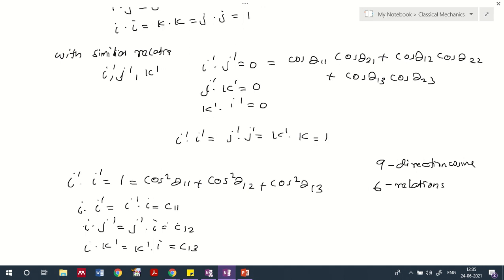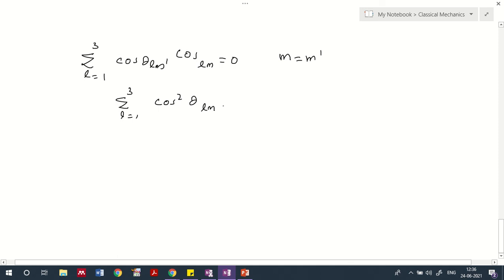Now if you want to make a general statement of what we have done today, we can write this entire representation as the sum over l equal to 1 to 3 of cos theta l m dash times cos theta l m will be equal to 0 when m is not equal to m dash, or rather the sum over l equal to 1 to 3 of cos square theta l m will be equal to 1 when m is equal to m dash.